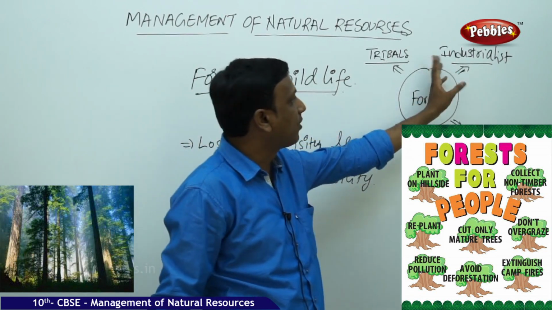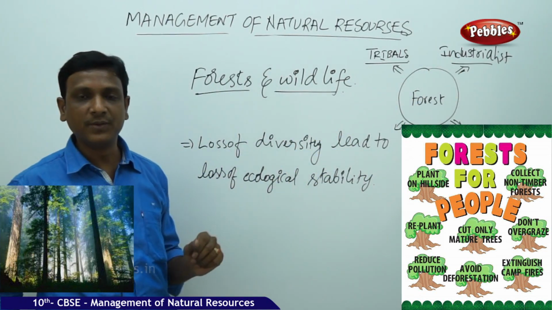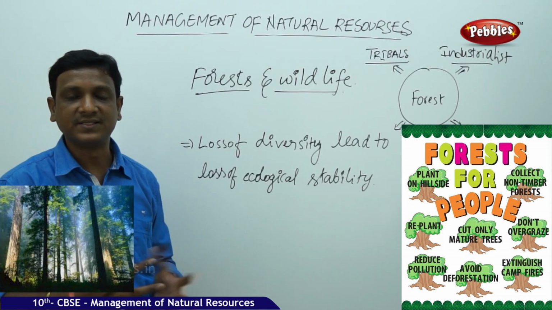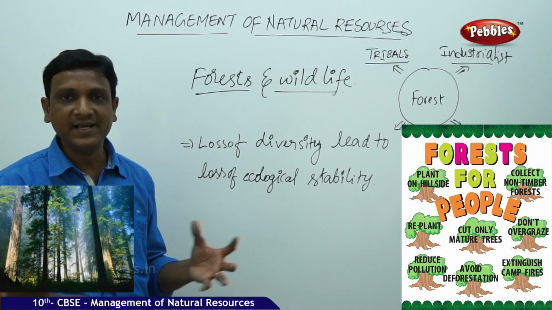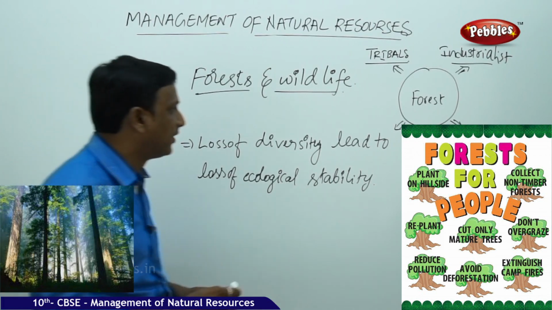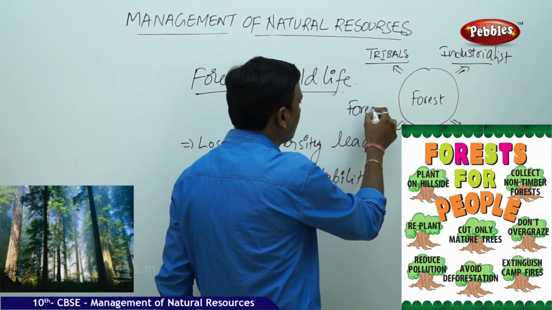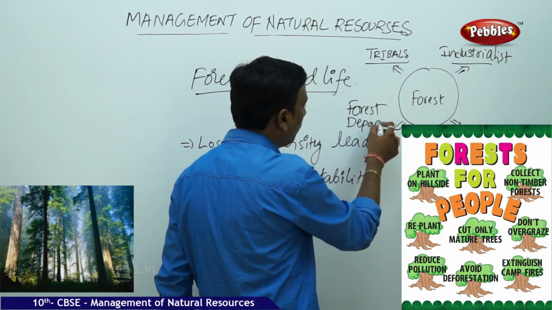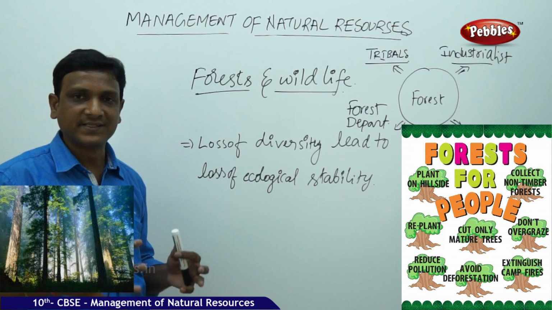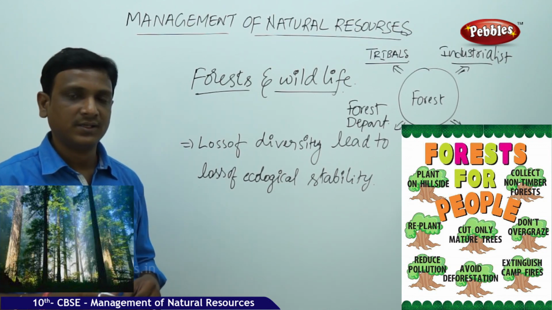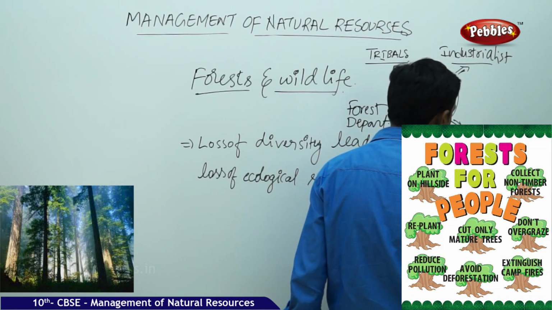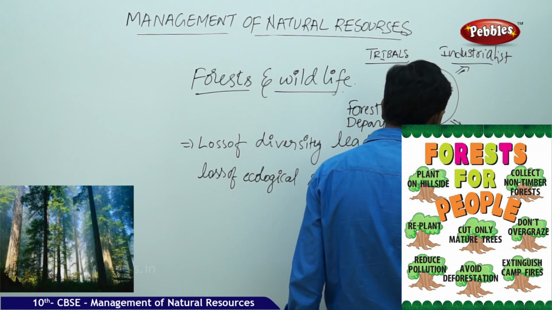So the second people, those who are connected to the forest, are industrialists. Some people want some forest land for some industrial purpose, for establishment, or for dealing with the sale and purchase of the forest product. Those are the industrialists. The third one is the forest department. This forest department has the role of protecting the forest land and forest product. And if we see the other group, nature enthusiasts.